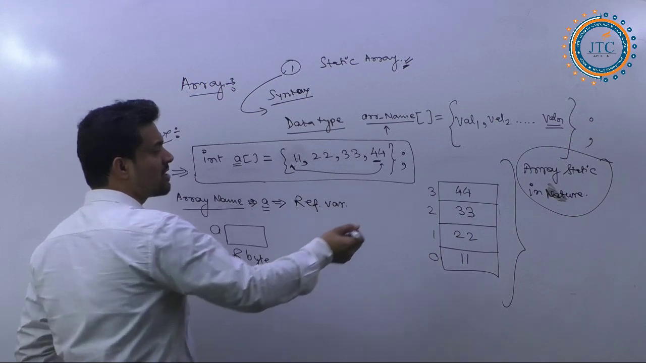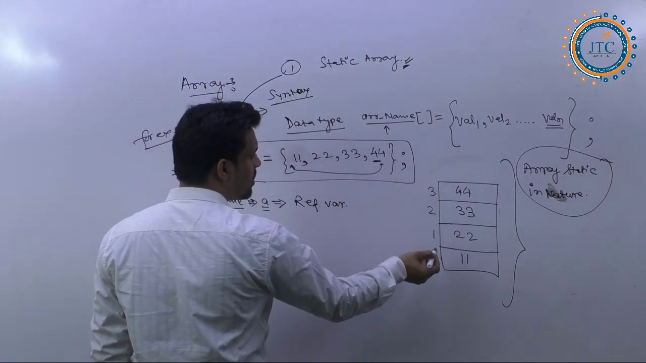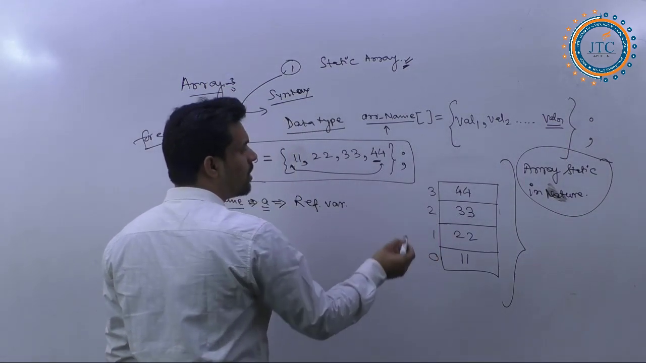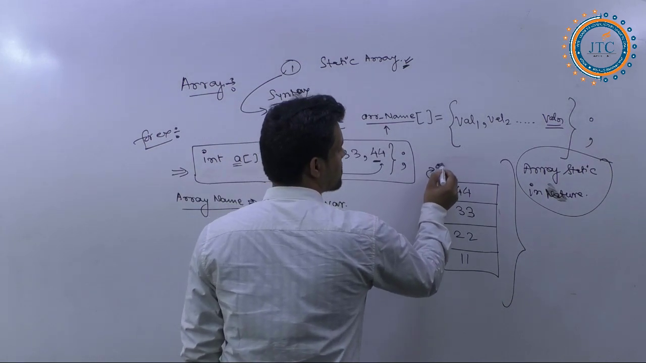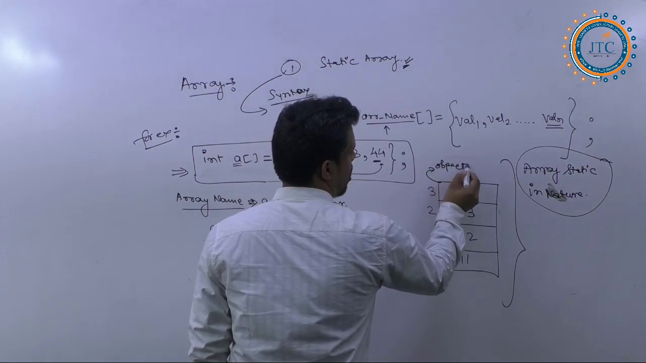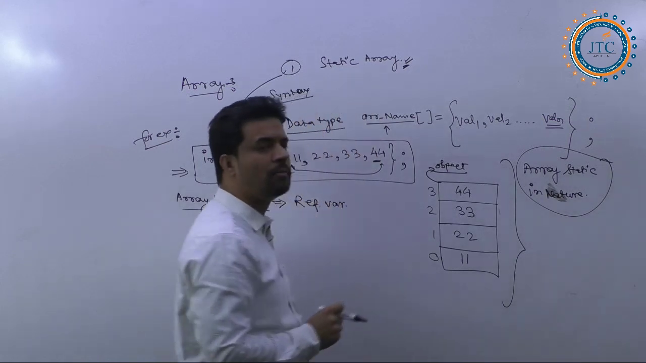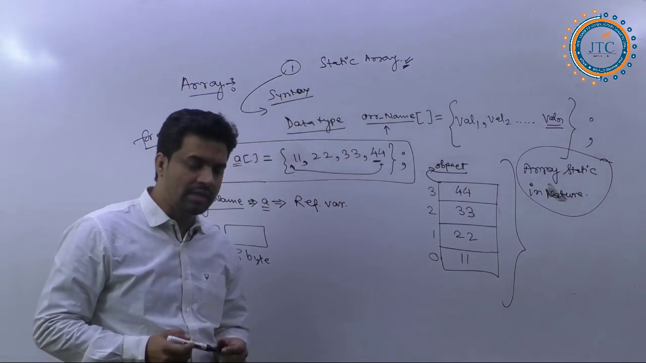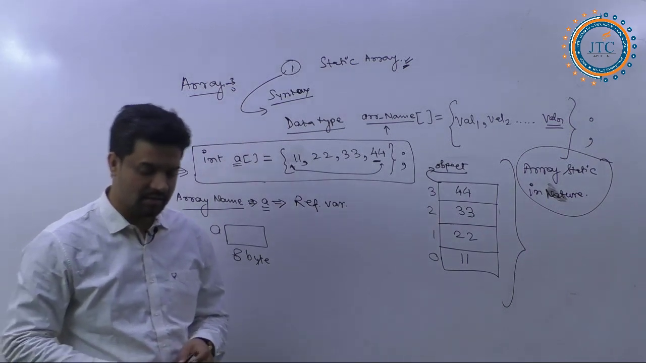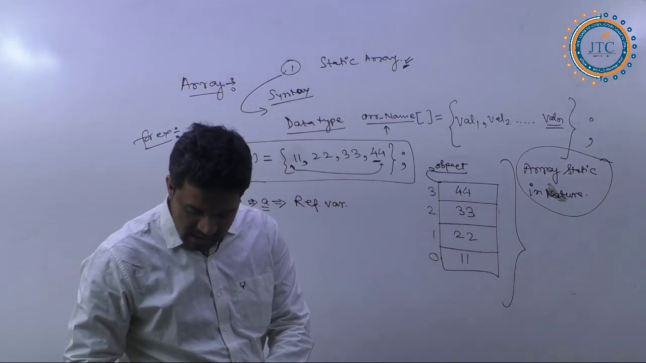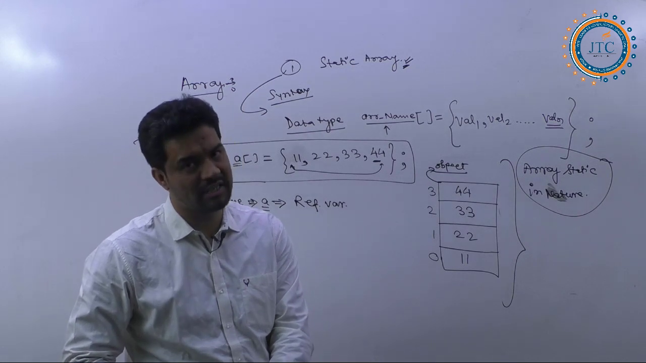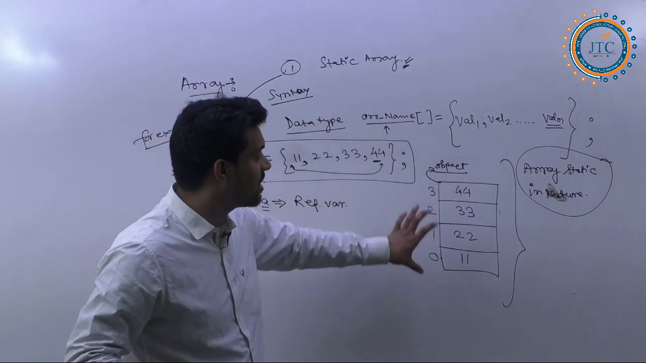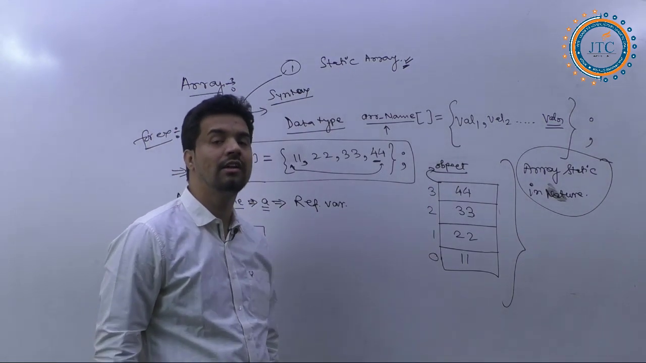In the same way, see, this is the array. Array is what here? It is an object in the case of Java. Arrays are a certain kind of object in Java. So arrays are objects.